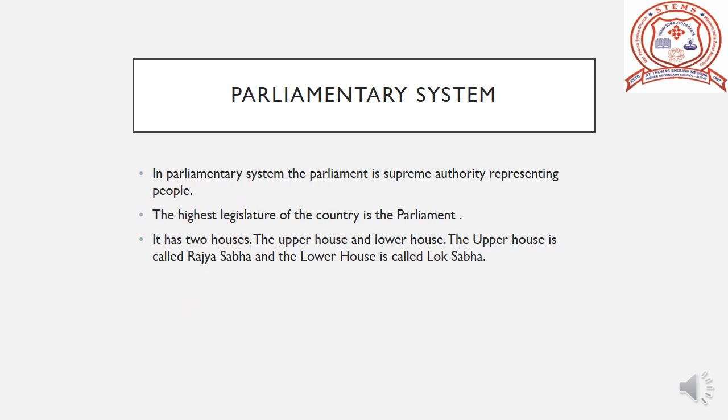Now we are going to learn parliamentary system. India has a parliamentary system of government. In parliamentary system, the parliament is supreme authority representing the people. The highest legislature of the country, which is at the union level, is called the parliament. Parliament is called bicameral because it consisted of two houses, the upper house and the lower house. The upper house is called Rajya Sabha and the lower house is called Lok Sabha.